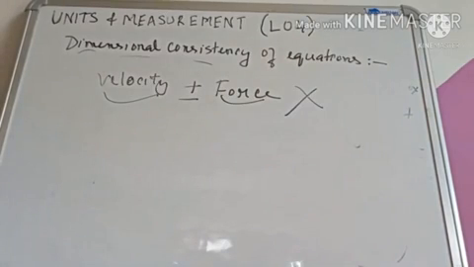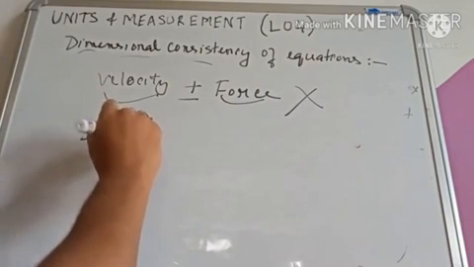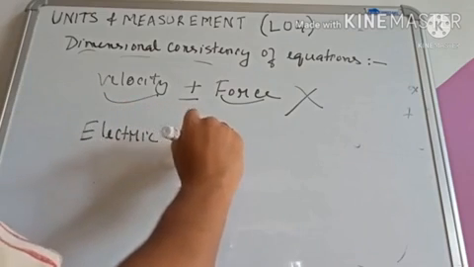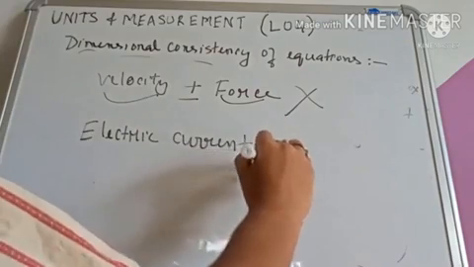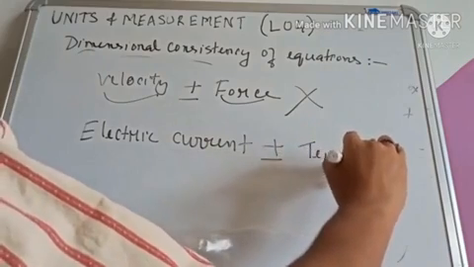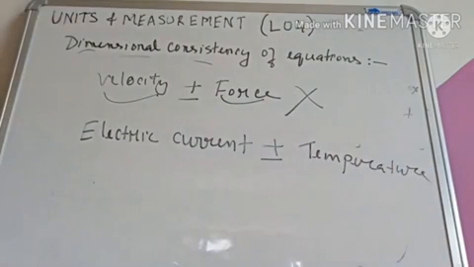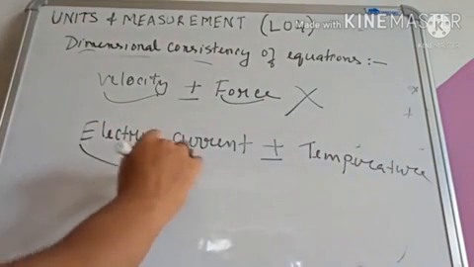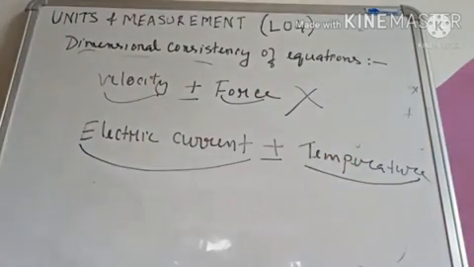Similarly, let us take another example. So electric current, you cannot add or subtract electric current with temperature. Why? Because electric current is a different physical quantity and temperature is also a different physical quantity.